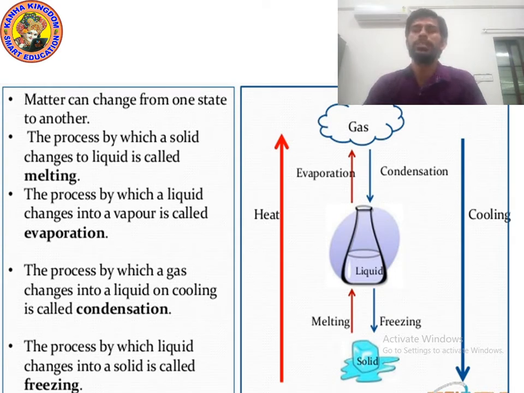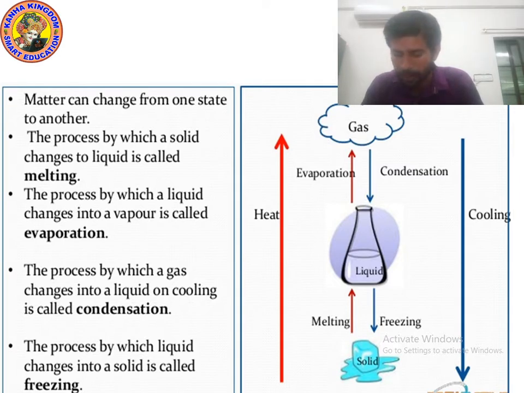Matter can change from one state to another. You know that we can change one state of matter into another, meaning we can change solid into gas, gas into liquid, liquid into gas, and gas into solid. That's why there are three states of matter: solid, liquid, gas. But actually there are five states of matter.